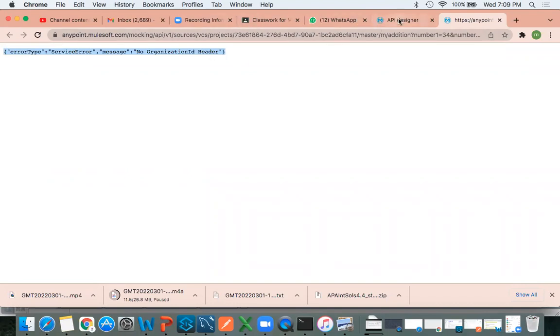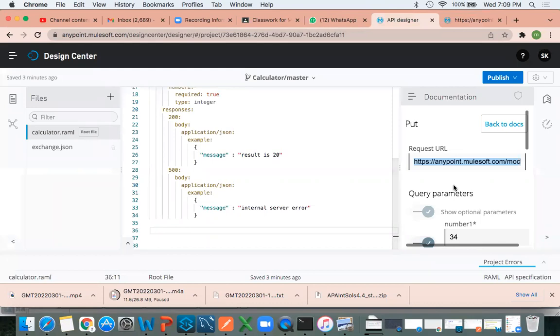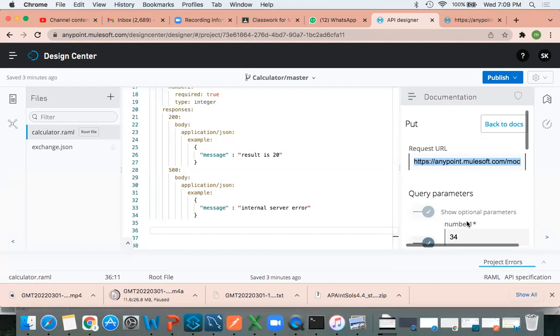Okay. So if you want to share this URL, what we need to do? We need to mock this local service. Guys, go on mute. Satvik, I'm getting some noise. Okay. Next. So here we need to mock this URL.